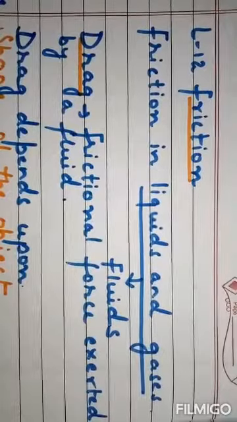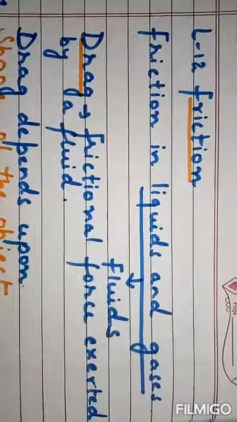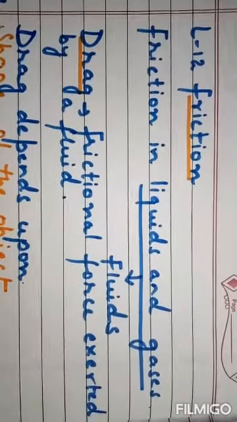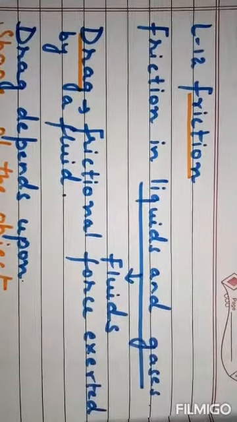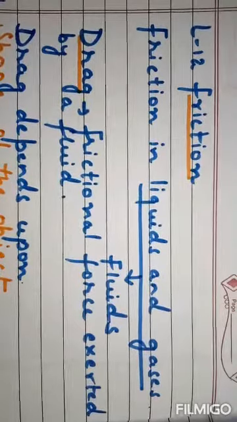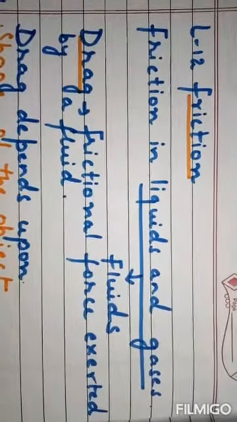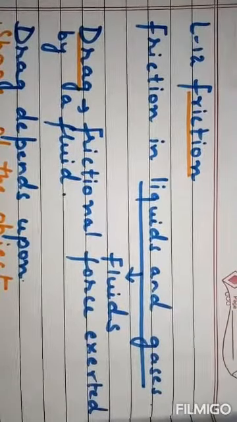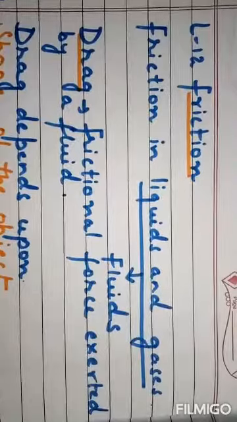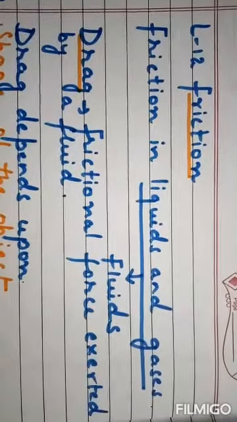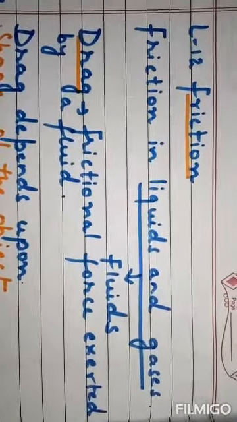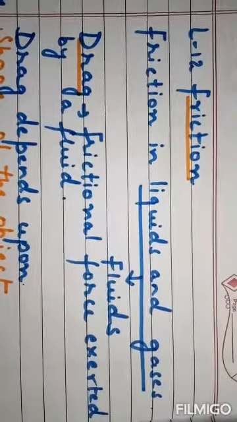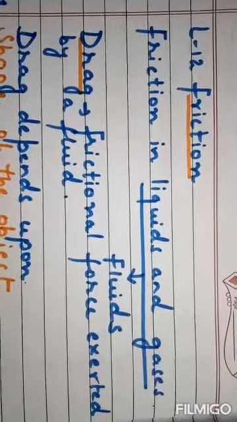Today we are going to start a new topic of chapter 12, that is friction in liquids and gases. Liquids and gases are together called fluids. Now the question arises, why are they called fluids? Any substance that can flow is called a fluid. Since all gases and liquids can flow, they are called fluids.